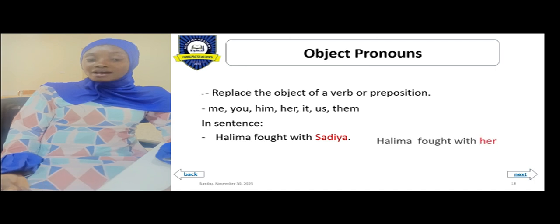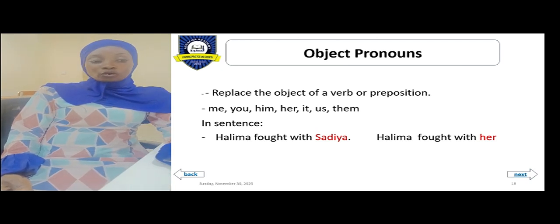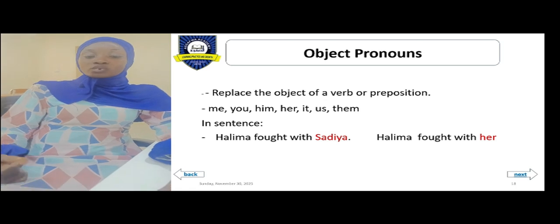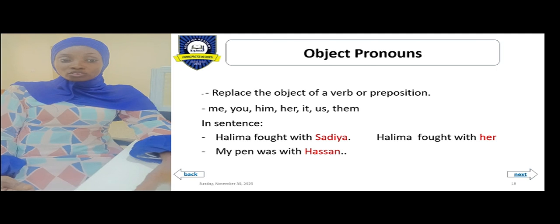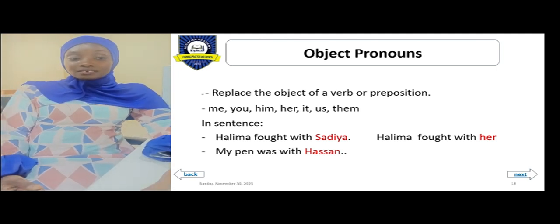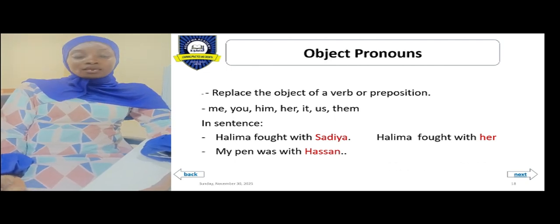If you note here, we did not say she, because she is a subject pronoun, while her is the object pronoun. The next sentence: my pen was with Hassan. Hassan is in red font, and you can see Hassan is the receiver of the action. It is replaced with him. My pen was with him.